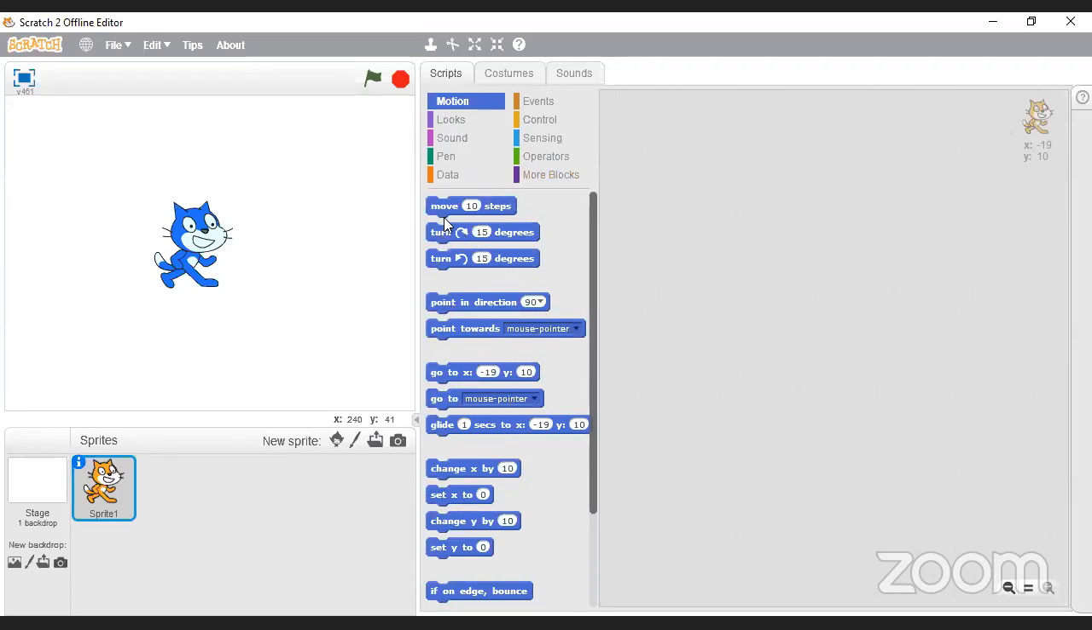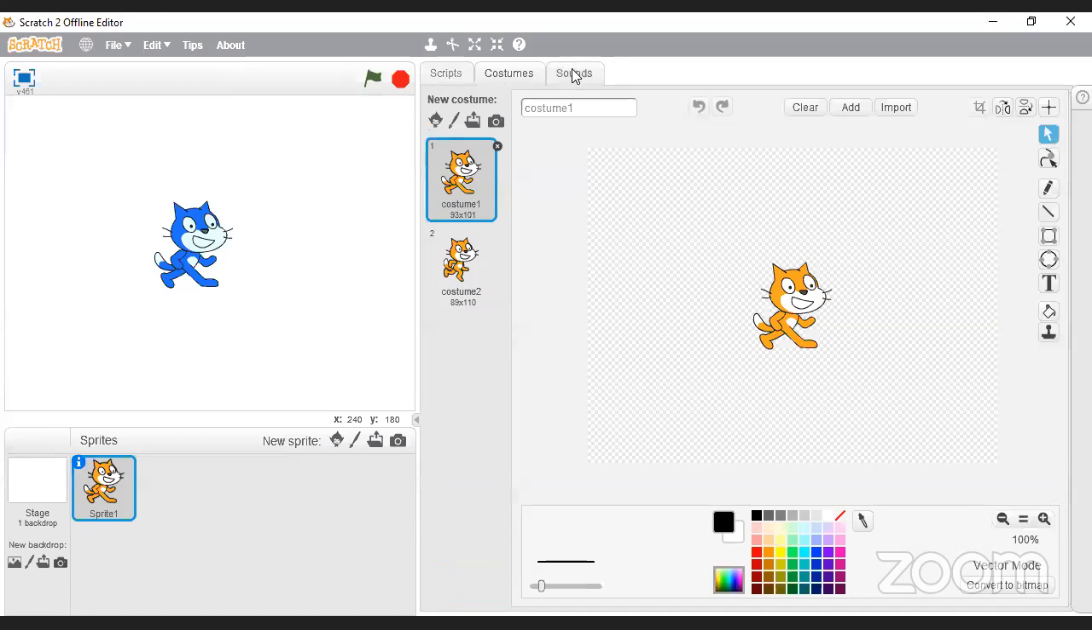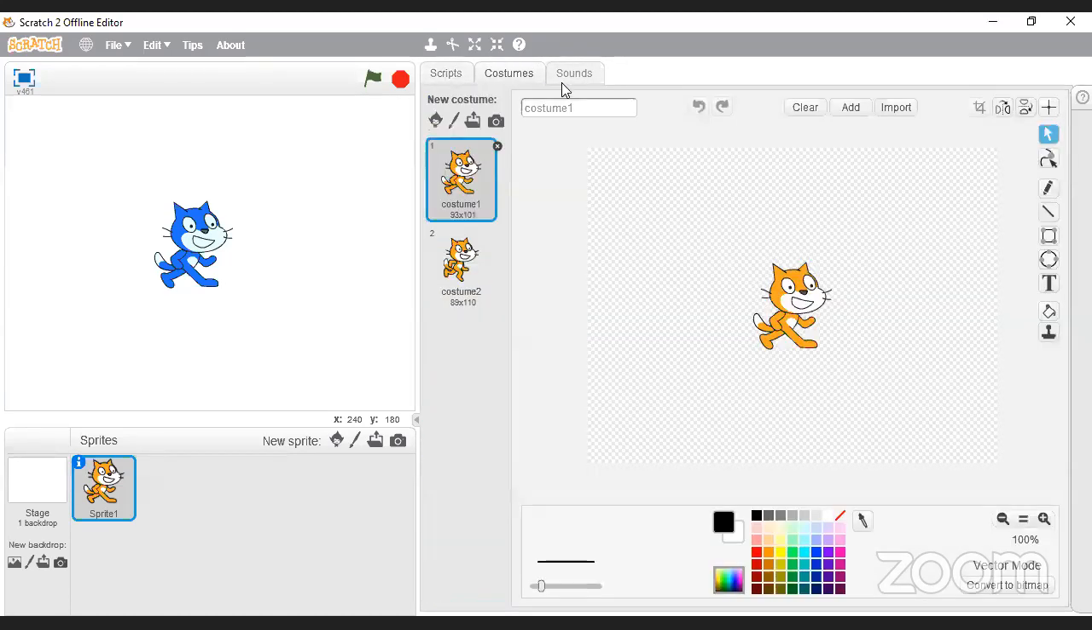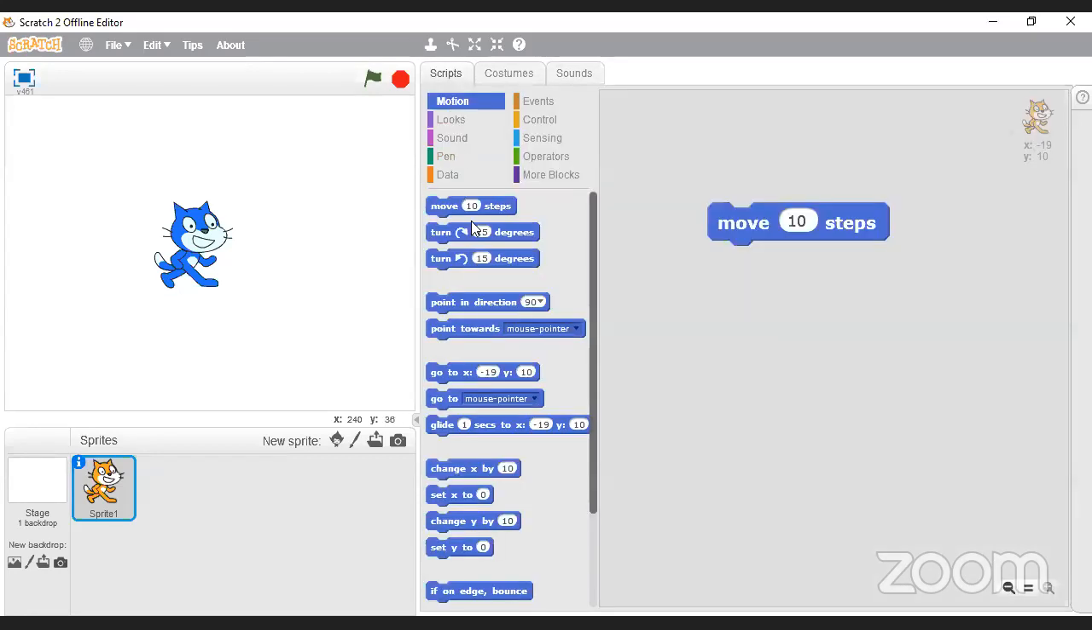Then on the right-hand side, you can take the blocks and move them over to this side here. This section over here, I would call the scripts area. This is where we're going to build all of our code, okay? And at the top here, we've got these tabs: scripts, costumes, and sounds. These are the tabs that I'm going to look at. Okay, so that's essentially it.